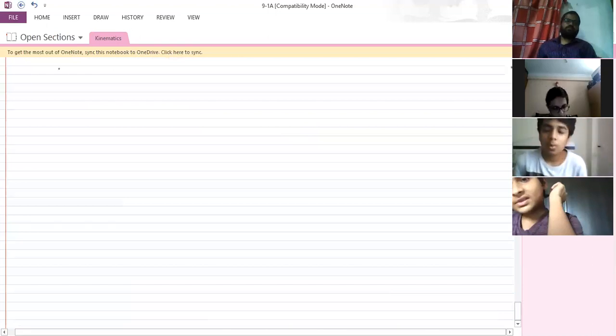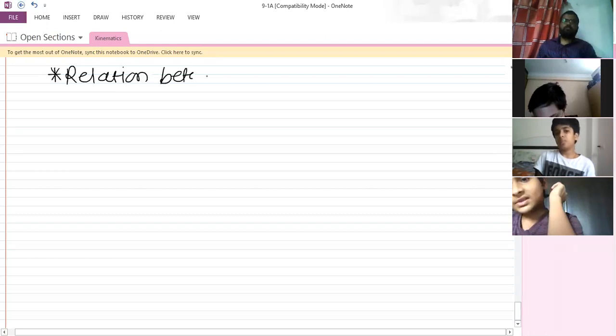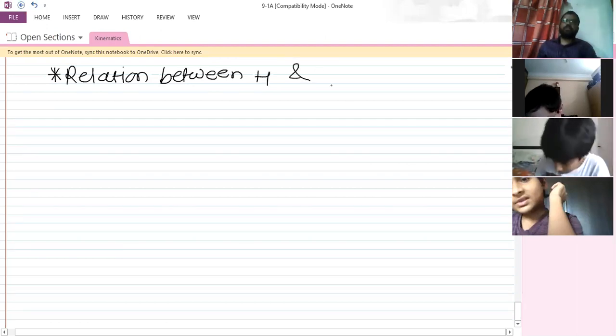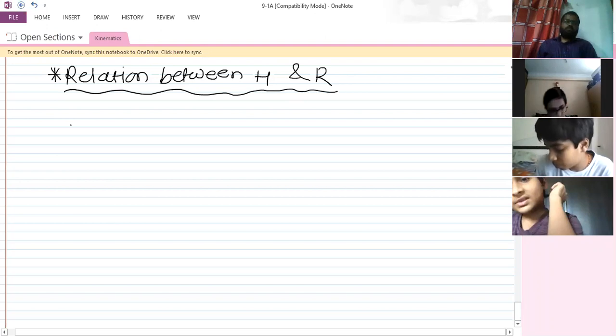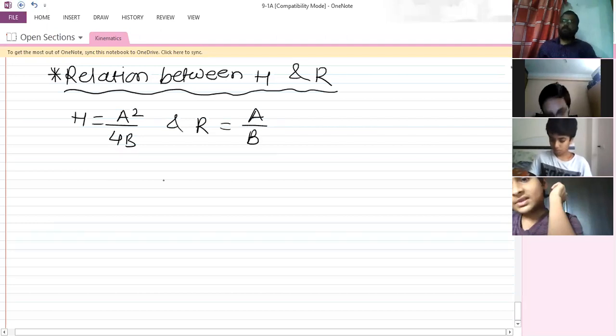Write down a relation between maximum height h and range capital R. So just now we saw h is equal to A square divided by 4B, and range R is equal to A divided by B, right?